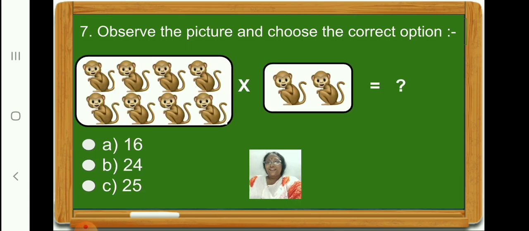Now children, let us do question number 7. Observe the picture and choose the correct option. In the left hand side box, how many monkeys are there? Yes, 8 monkeys. And on the right hand side box, how many monkeys are there? 2. Therefore children, 8 twos are equal to 16. So let us click on option A, 16.